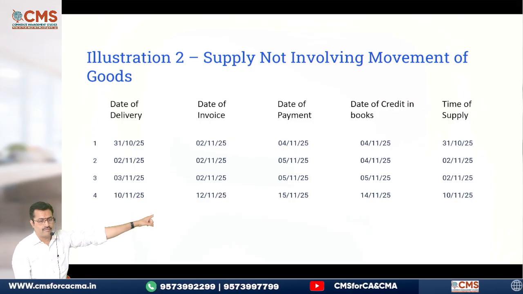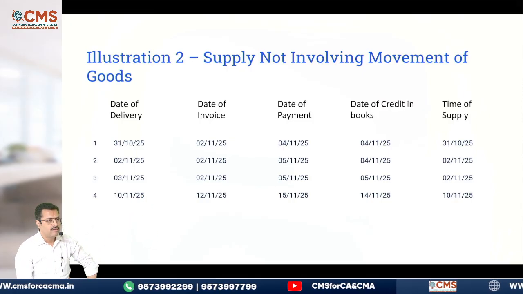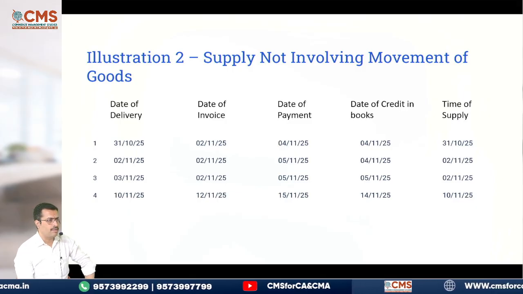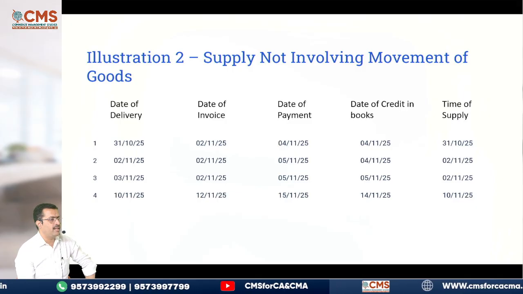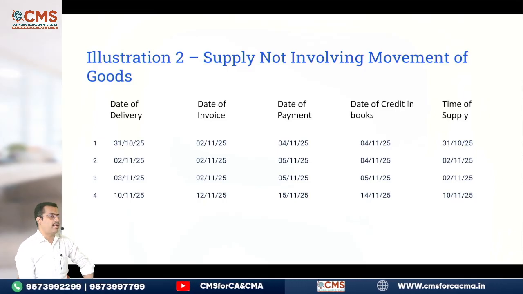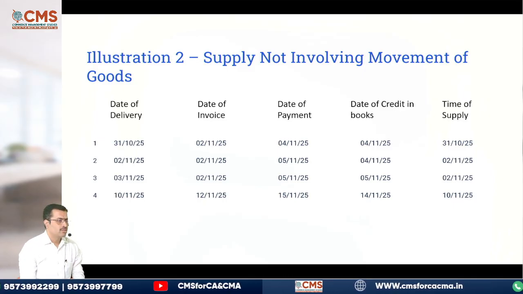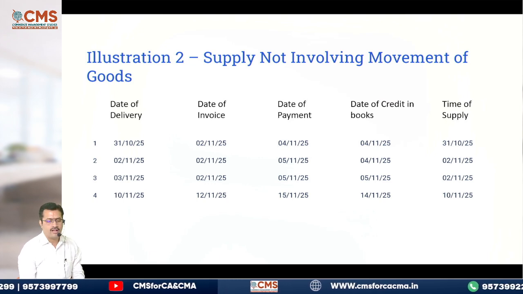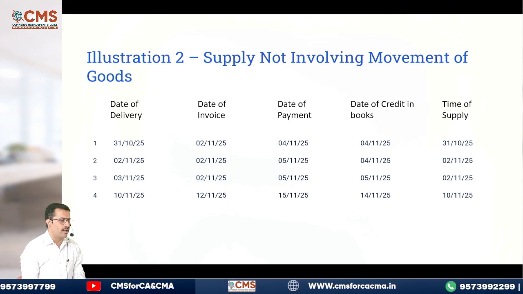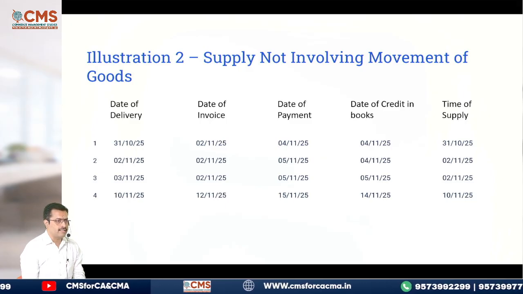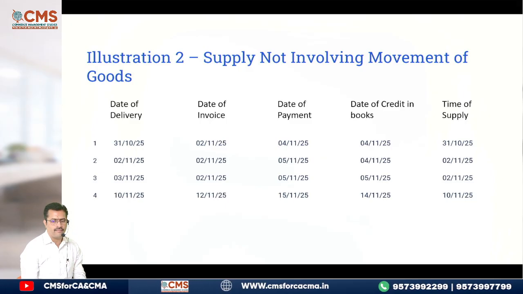Be careful. Then date of invoice, date of payment, date of credit in the books. Come on. First one, date of delivery is 31st October, but invoice is 2nd November. That means it is not within the time. So you have to take 31st October only. Then compare with the date of payment. Come on, 4th November. Which is earlier? 31st of October is earlier. So time of supply is 31st of October.